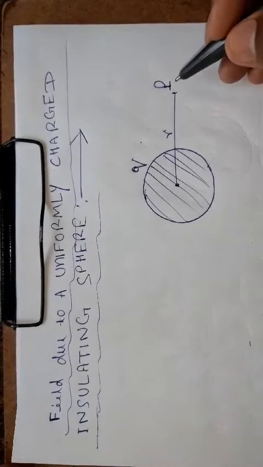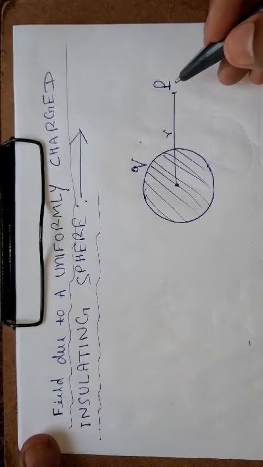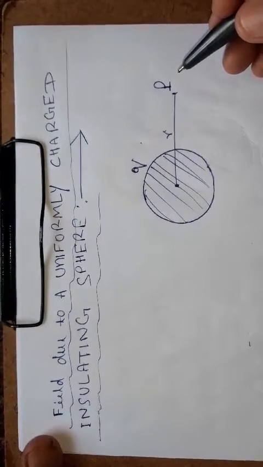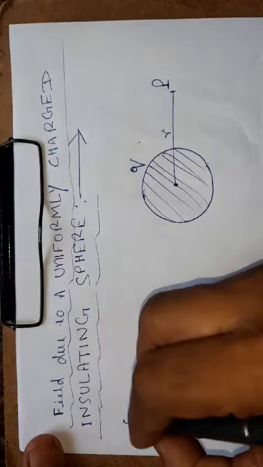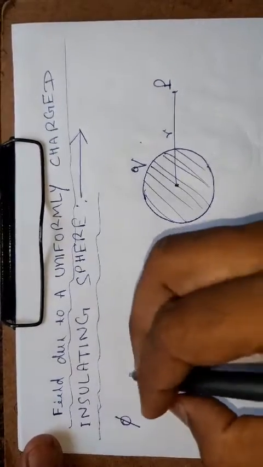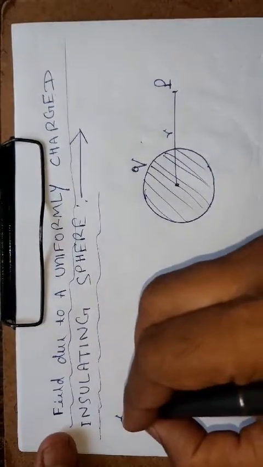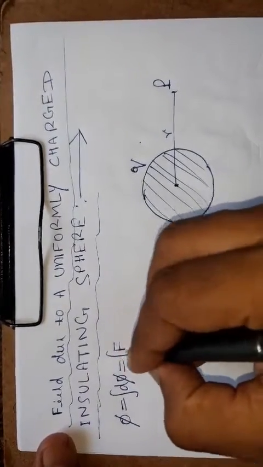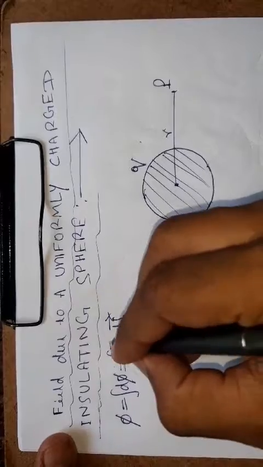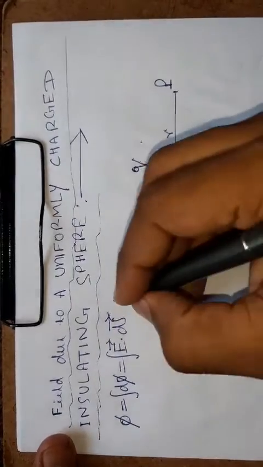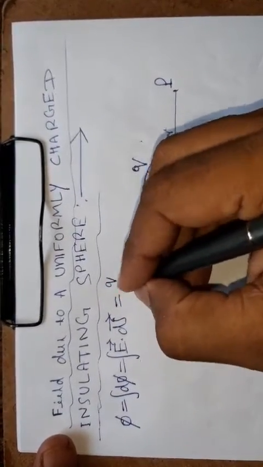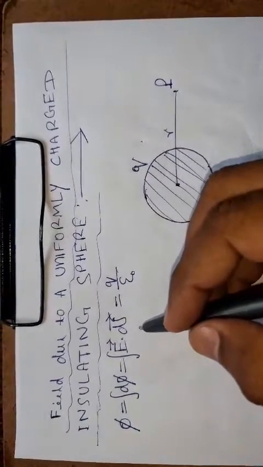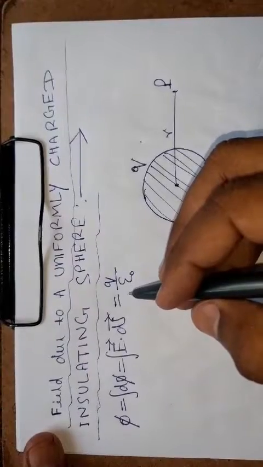What will be the value of the electric field intensity? According to Gauss theorem, we know that phi, the number of electric field lines, called flux, is equal to the integral of E dot ds, both in vector form. This will be equal to q upon epsilon naught. This is given by the great scientist Gauss.